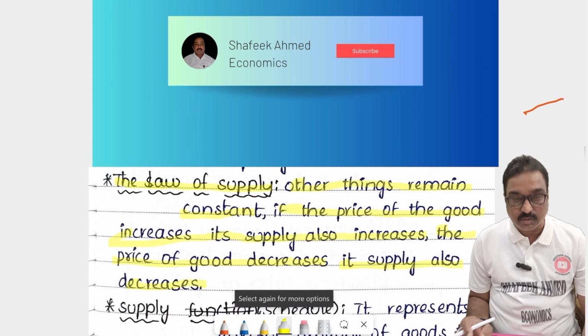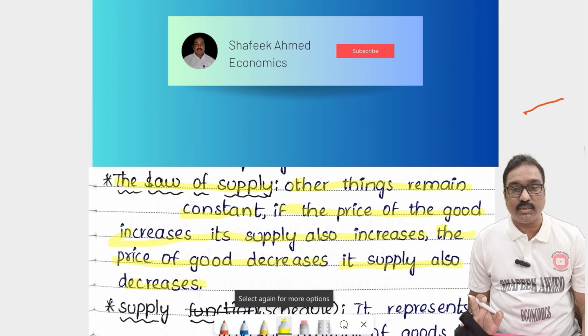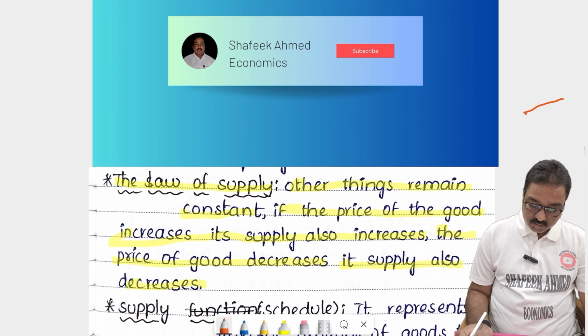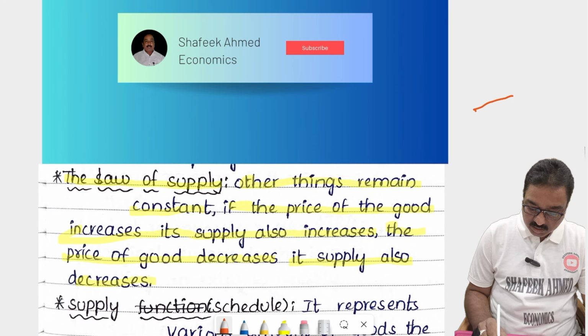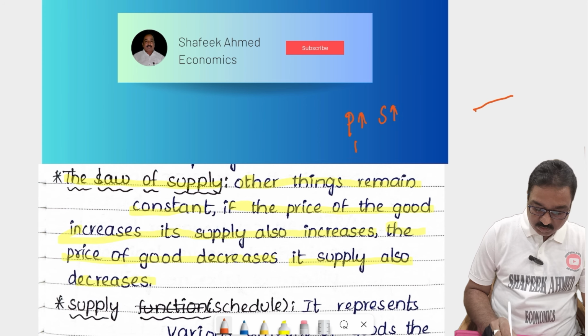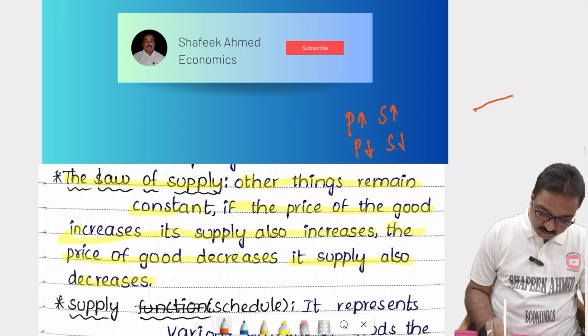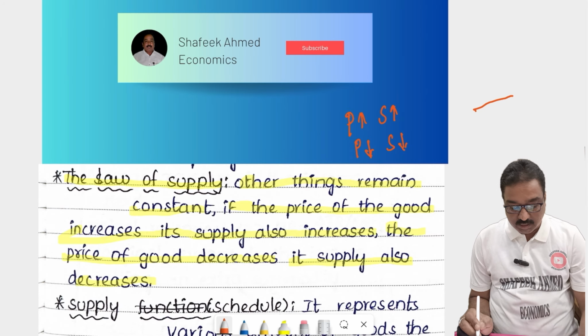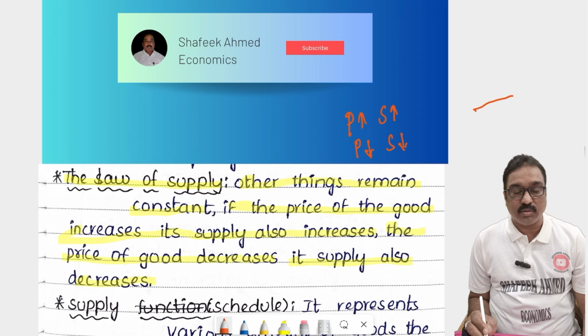Other things remaining constant means your taste, preferences, technology, and attitudes. If all these things remain constant, then if the price of the good increases, supply also increases, and if the price decreases, supply also decreases. This is called the law of supply.